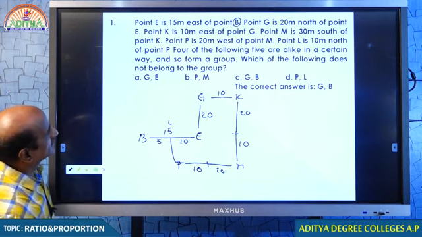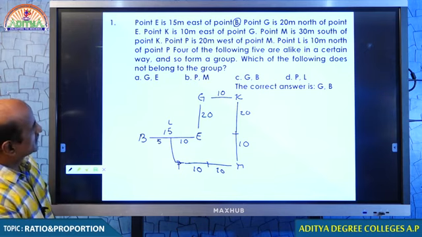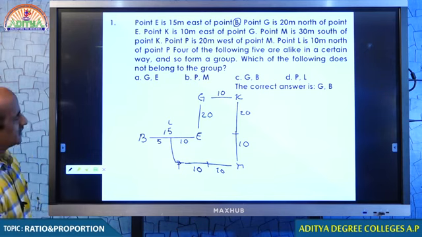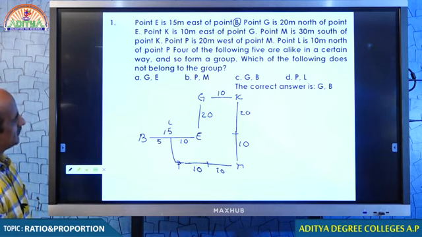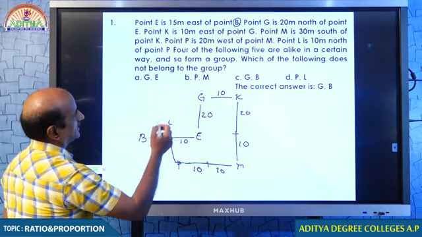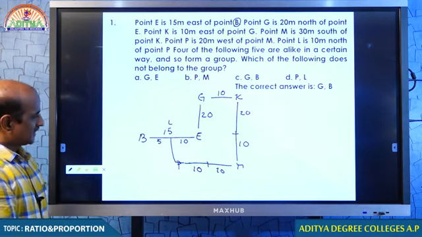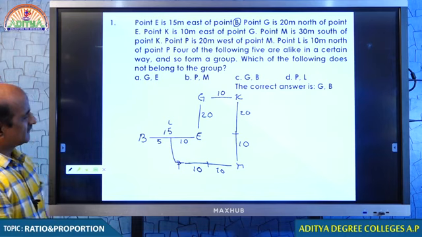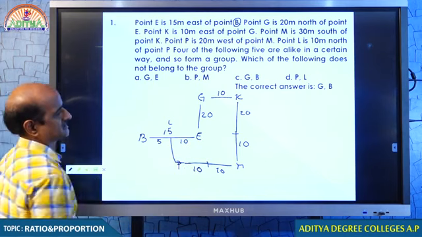Four of the following five are alike in a certain way, so form a group. Which of the following does not belong to that group? Come on, student, how can we say G and B? Why is your answer G and B, my dear students? What is the logic of giving this answer? Because if you can see, all the points are depending on somebody else.